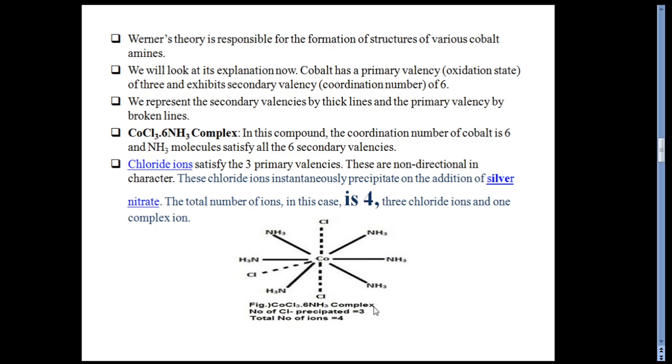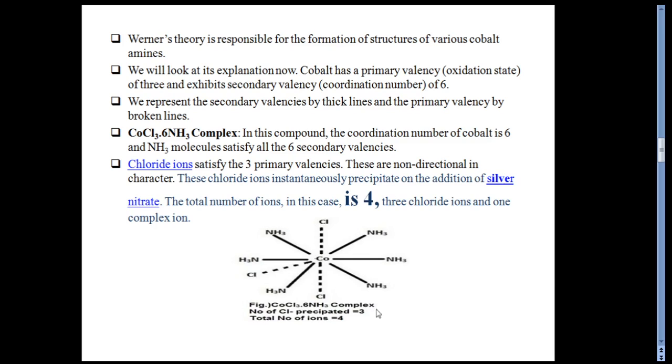Next are some very specific examples of the Werner theory, which is responsible for explaining the structures of various cobalt amines. We will look at a little explanation here. Cobalt has a primary valency of 3 and exhibits a secondary valency of 6.